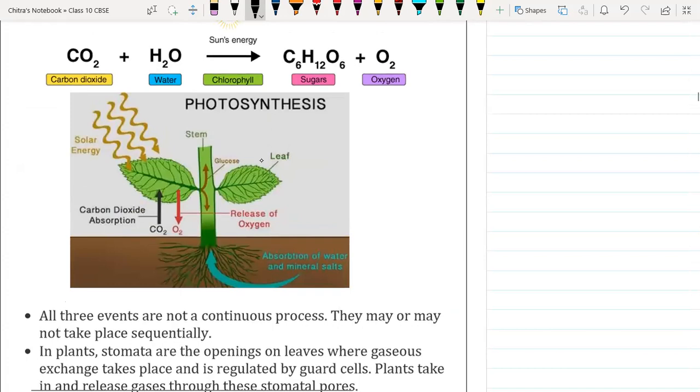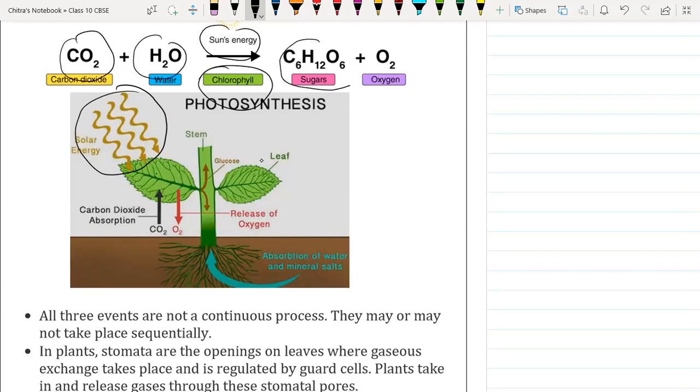So here we have a diagram in order to understand how photosynthesis is performed. See, sunlight is coming here from the sun. So this is sunlight, and that plant leaf is green in color, so it contains chlorophyll. In presence of sunlight, the plant uses carbon dioxide and water and converts them into C6H12O6, which is glucose.